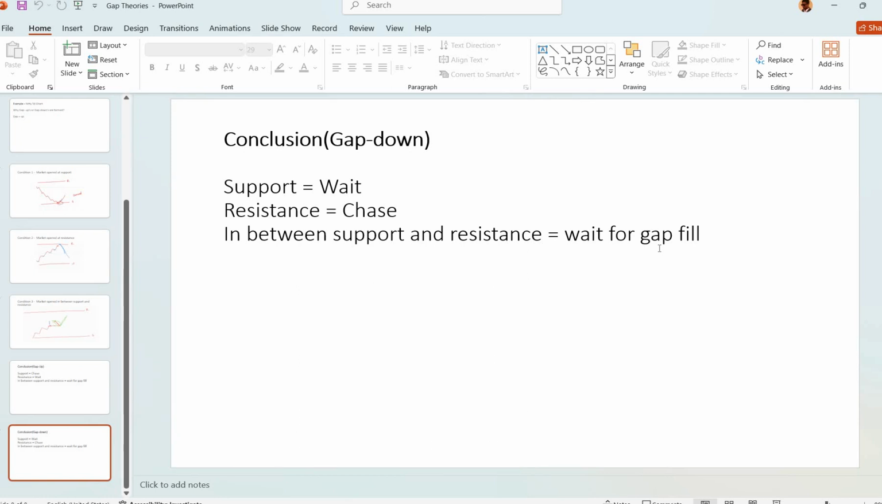Also avoid bigger gap ups and bigger gap downs. If Nifty opens around 2% above or 3% above, we need to wait for some time. If a gap up occurs above resistance, don't chase the market. At any point of time selling may happen, so it is better to wait for some time for a proper entry.